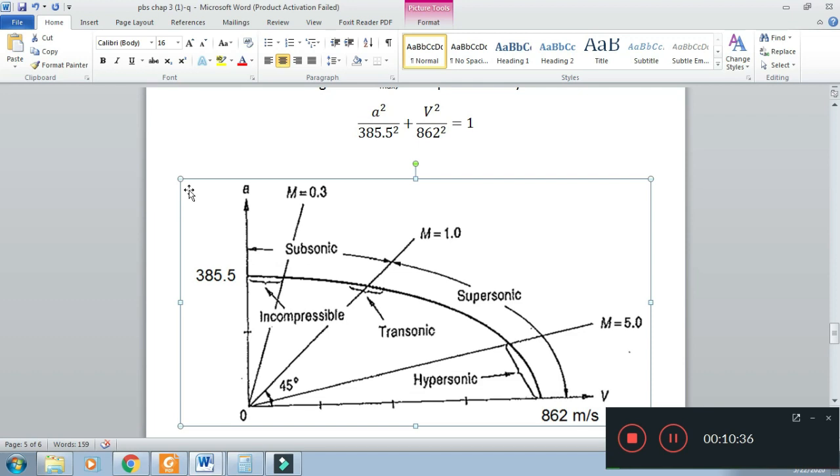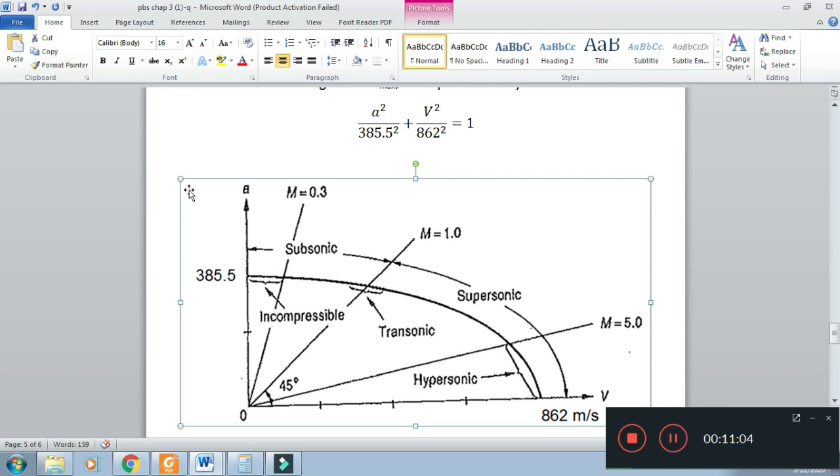When the velocity of fluid increases, it can enter into the supersonic or hypersonic region, and when the fluid velocity is increased, the velocity of sound is decreased. And when the flow is subsonic or incompressible, the fluid velocity will decrease and the velocity of sound will increase.